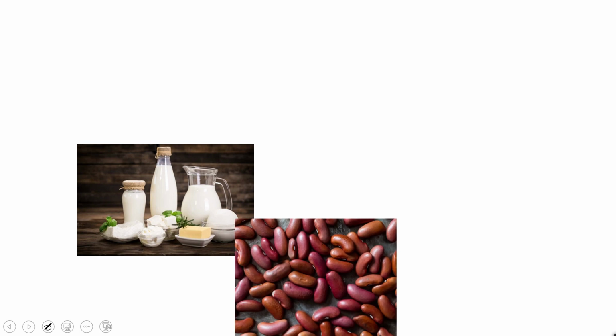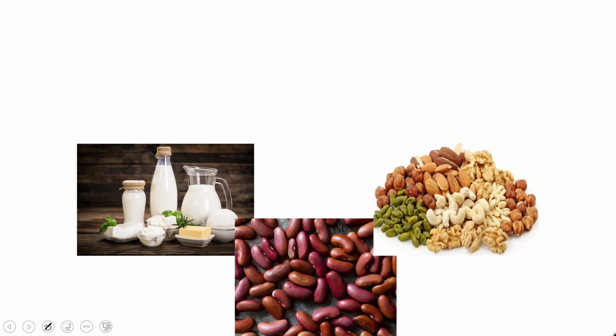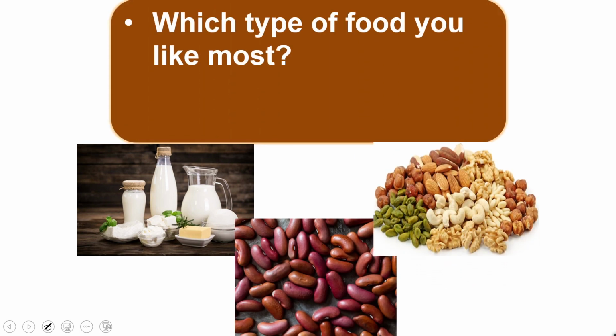So here you can see some dairy products like milk, butter, cheese. So this is called dairy. And then these are red beans. These are dry fruits. So which type of food you like most?